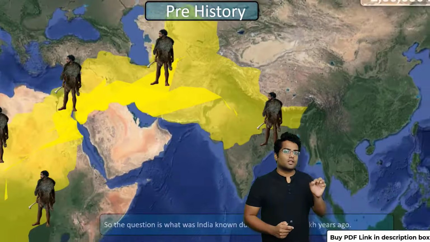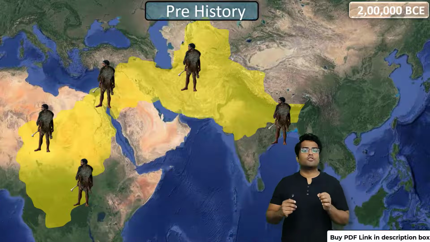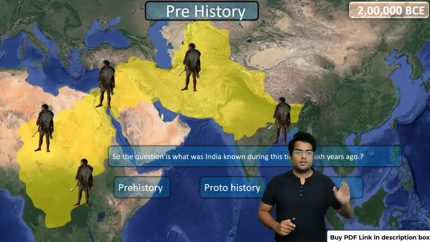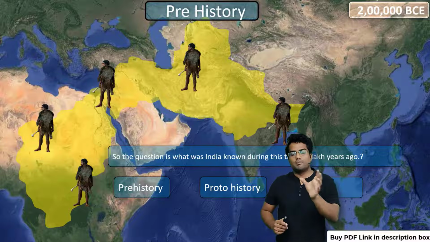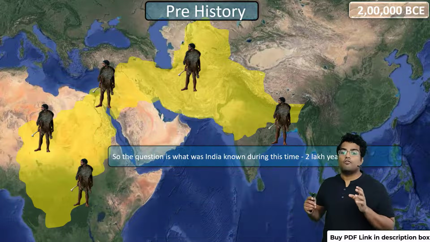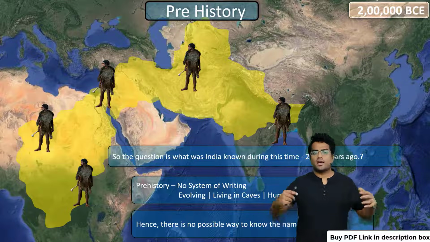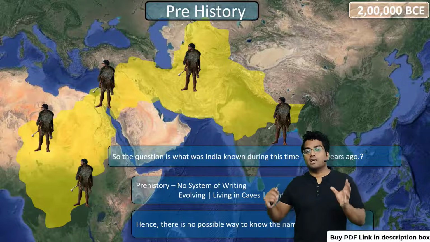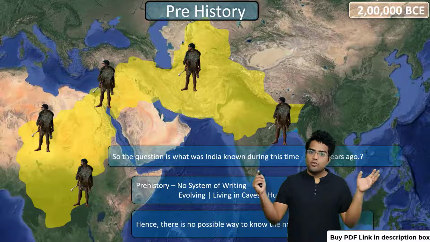Now, there is one important thing you should know: in prehistoric times, there was no system of writing. History by default is divided into 3 parts: prehistory, protohistory, as well as history. We are dealing with the prehistoric times. We were evolving, living in caves and hunting and gathering food. There was no system of writing developed. So even if there was a name for India by these species, we can't possibly know because there was no system of writing.